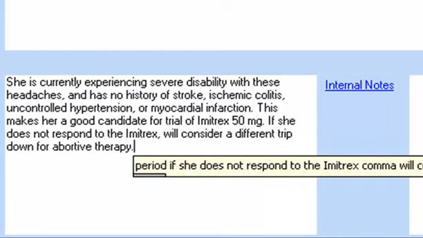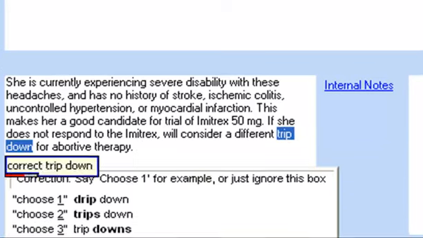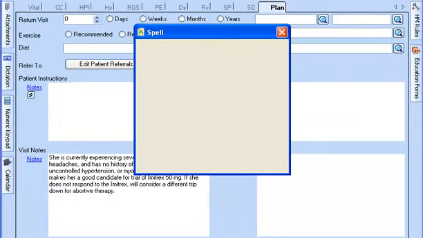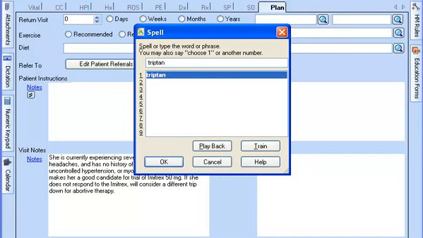If Dragon Medical doesn't recognize a word, you can correct it. Correct triptan. Spell that. Triptan. You can either spell or type in this box. When you say OK, Dragon both corrects your documentation and learns the word. If it's an existing vocabulary word, it learns your pronunciation of the sounds in that word so that it becomes less likely to make a similar mistake. OK.